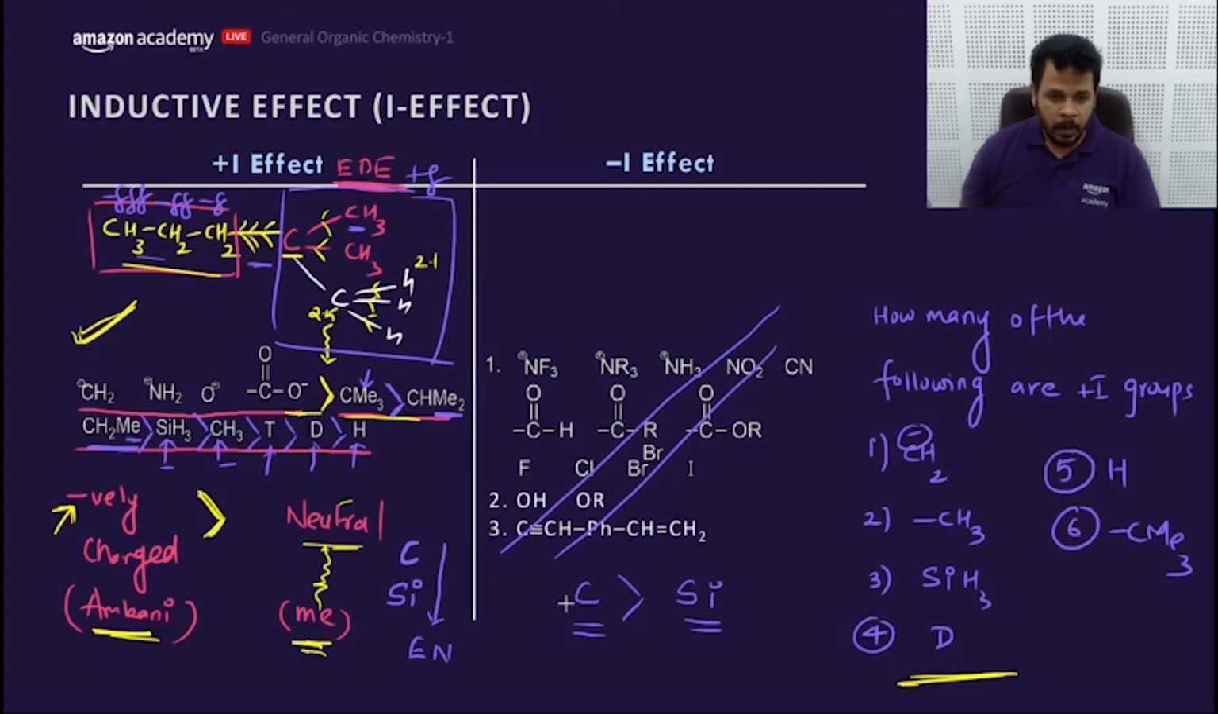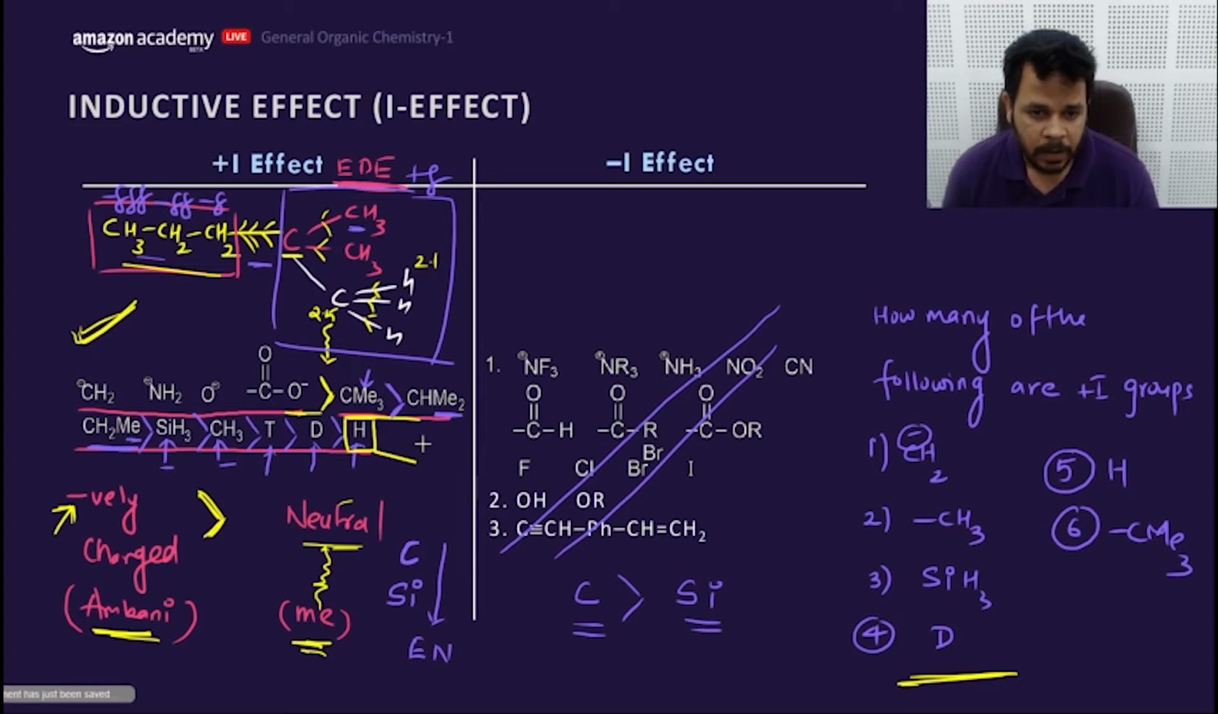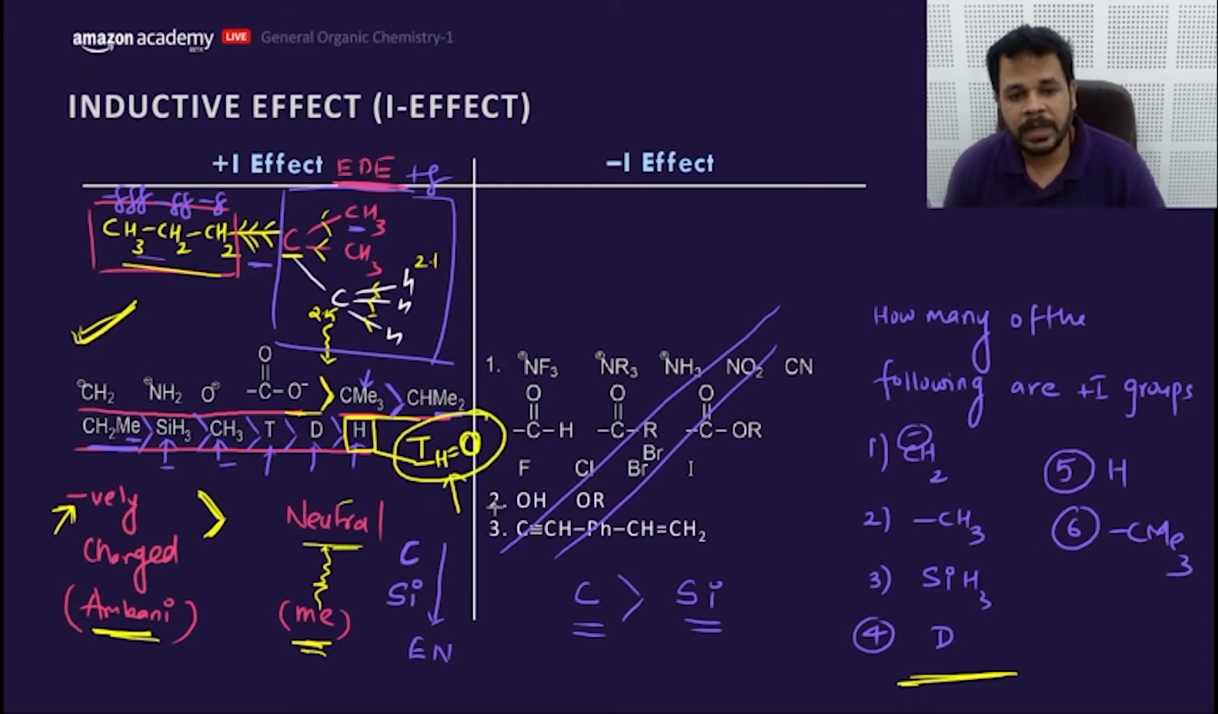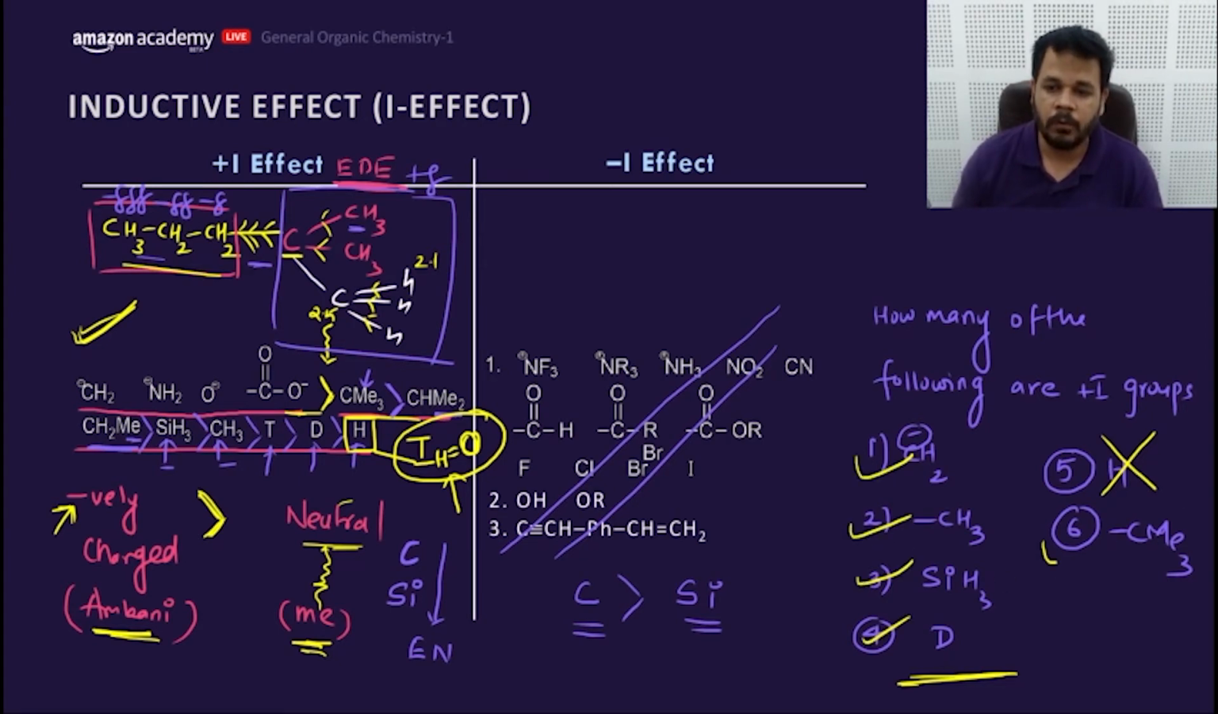Ojas. My dear friends, this H is the reference point. The inductive effect of H is considered absolutely zero. That means H is not a plus I or minus I group. So H is the reference point, so it would not come under plus I or minus I. That means there are 1, 2, 3, 4, 5 groups. Getting my point? 5 groups, my dear friends.